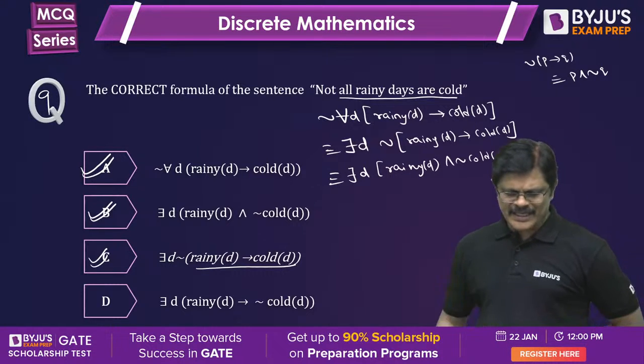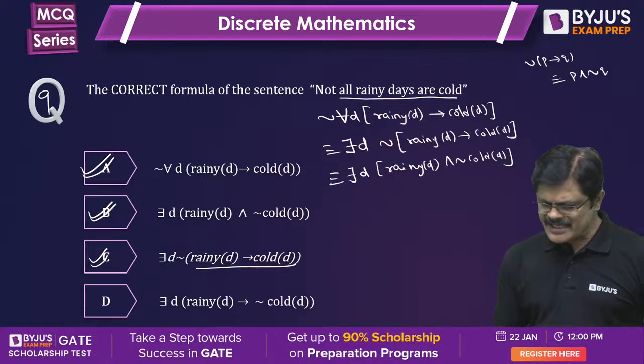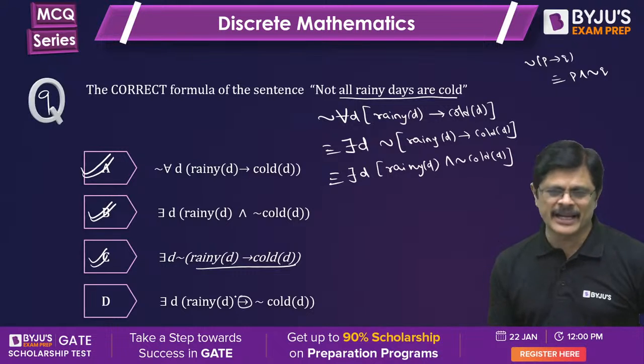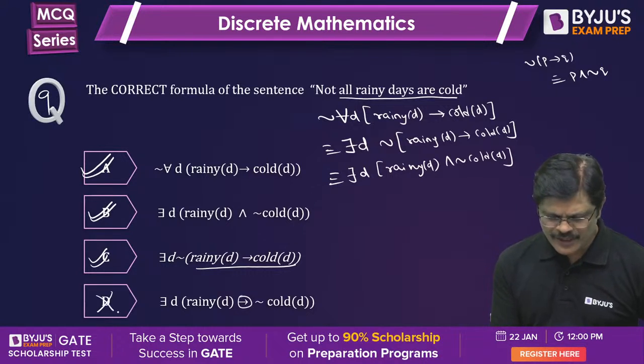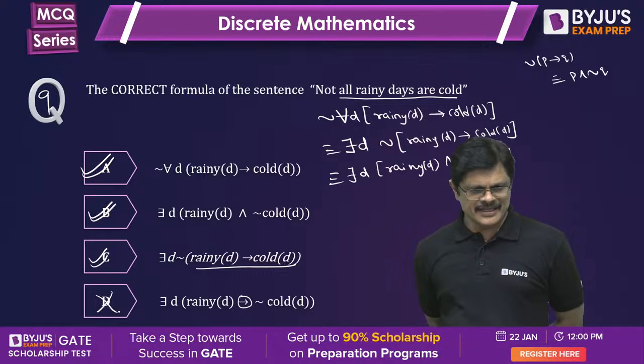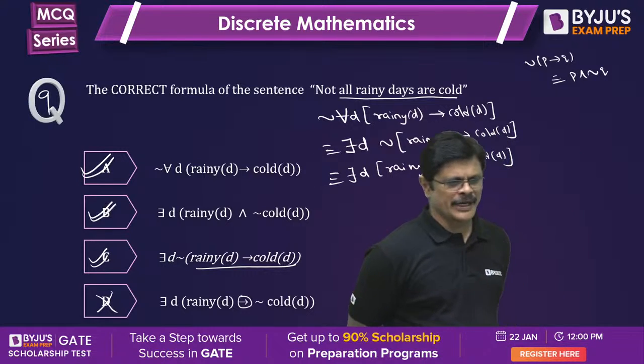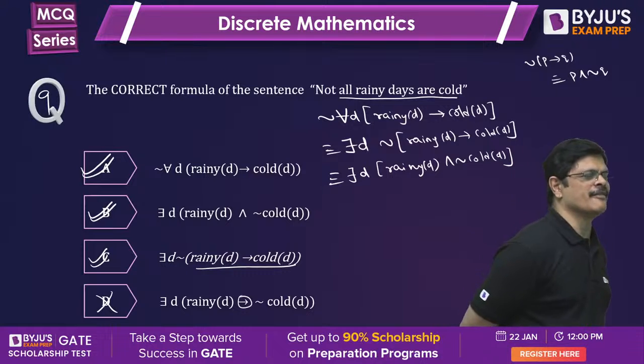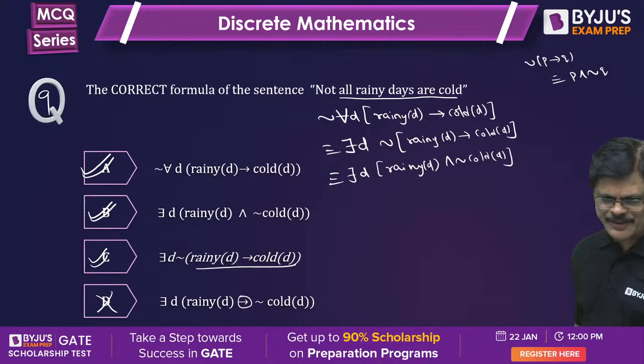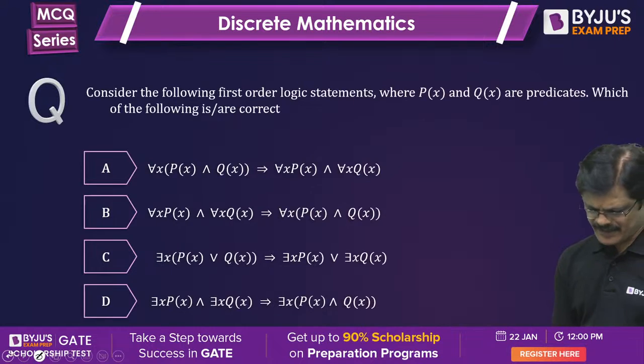But if you see option D, there exists, instead of conjunction he has given implication. This cannot be equivalent, so D is the wrong option. A, B and C are the correct options, my dear friends. Wonderful. Beautiful. Simple question.